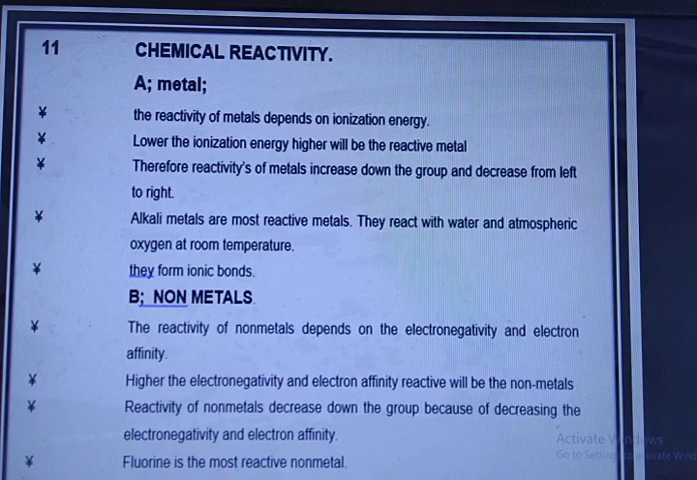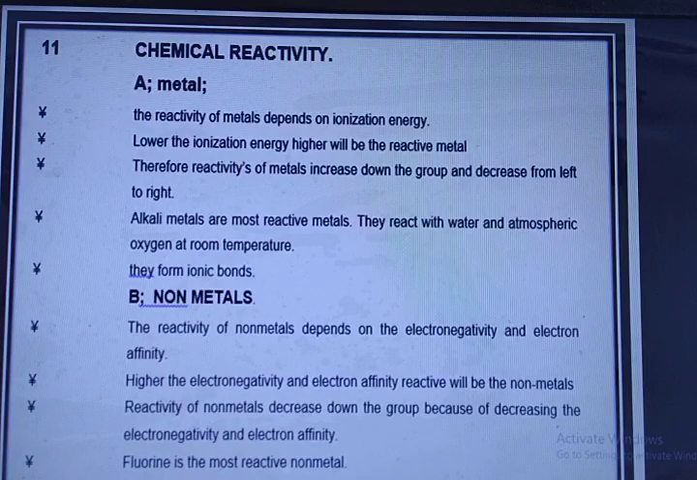The reactivity of the metal depends on ionization energy. Lower the ionization energy, higher will be the reactivity of the metal. Therefore, the activity of the metal increases down the group and decreases from left to right. Alkali metals are the most reactive metals. They react with water and atmospheric oxygen at room temperature.